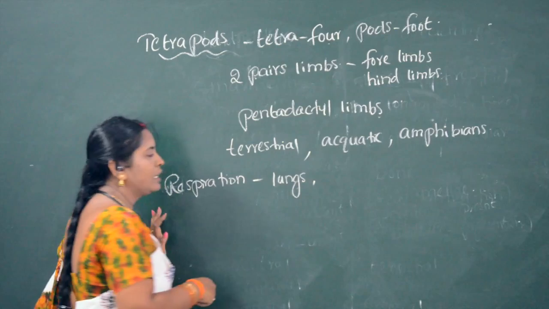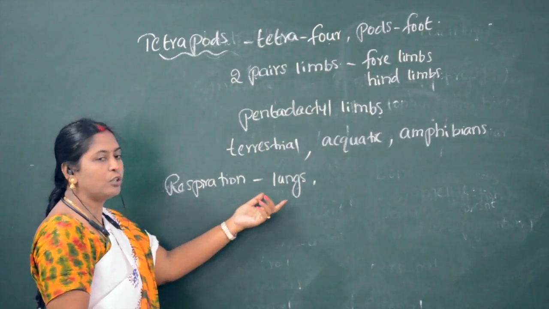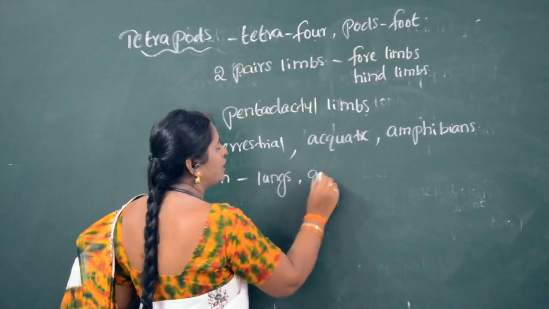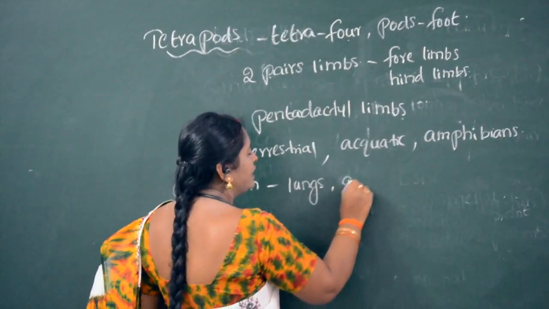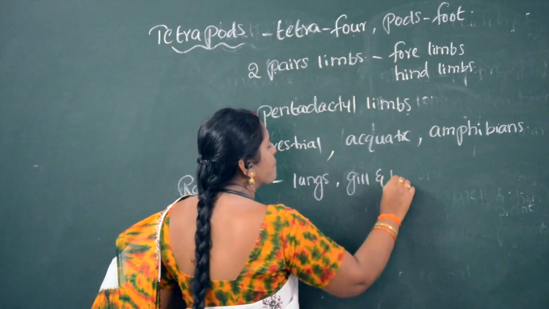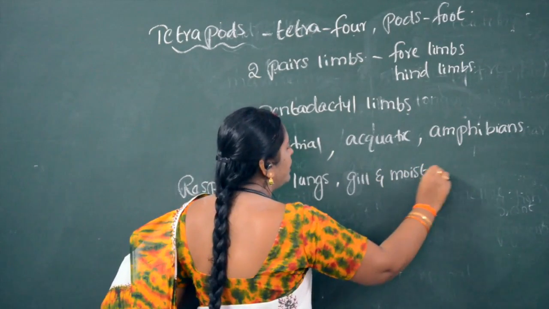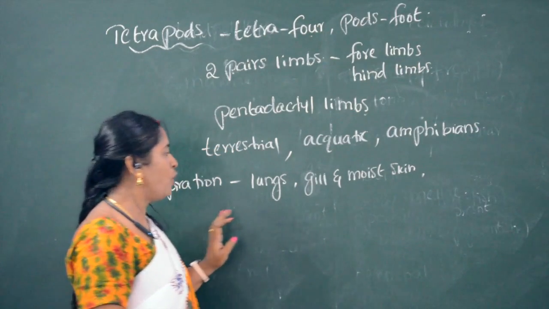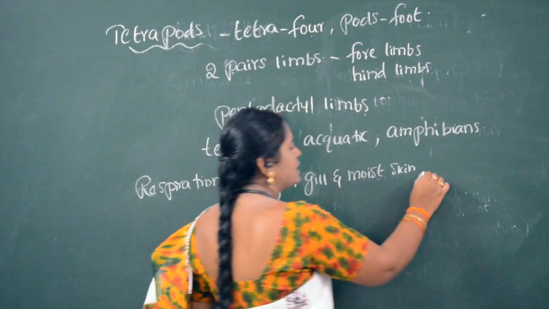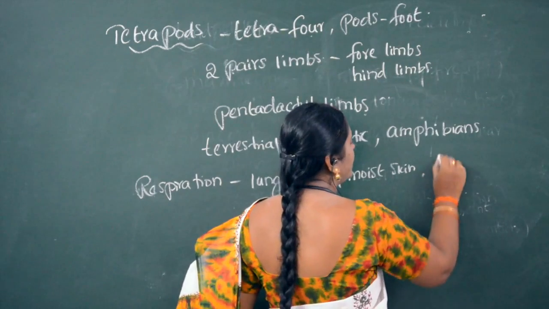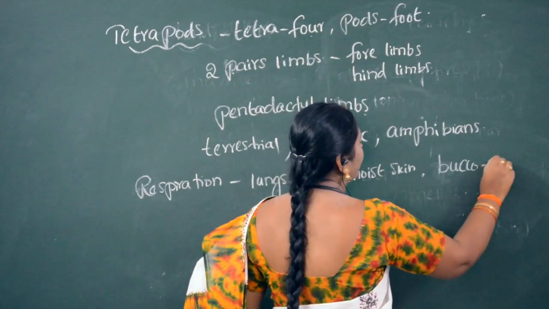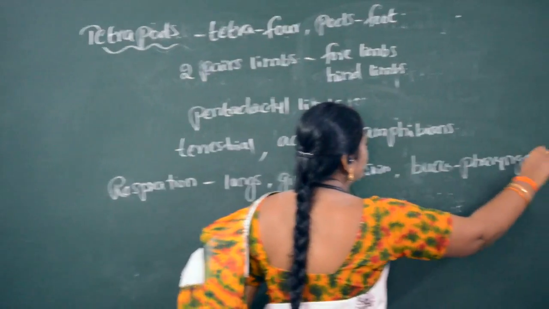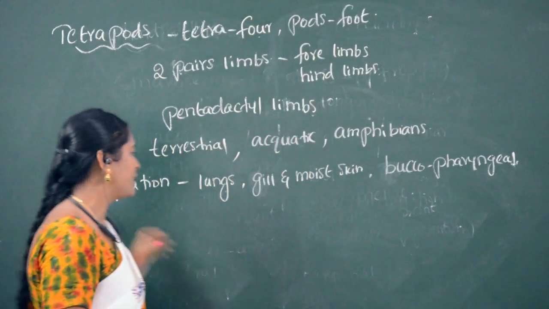The organisms which are present on the land respire with lungs. The organisms which are present in the water respire with gills and moist skin. Whereas some organisms respire with the buccopharyngeal cavity.